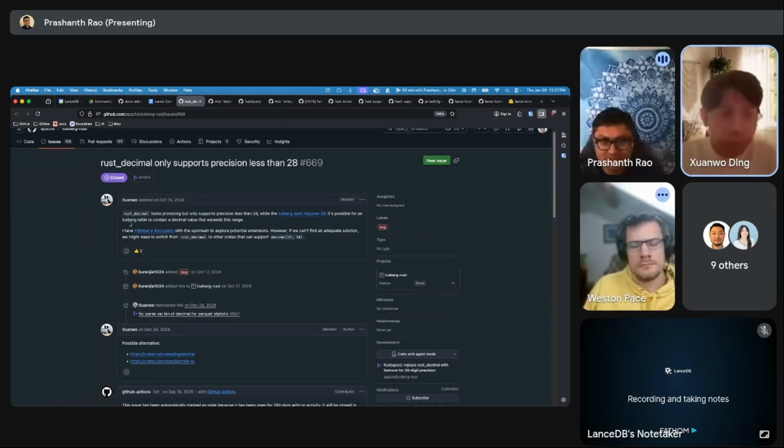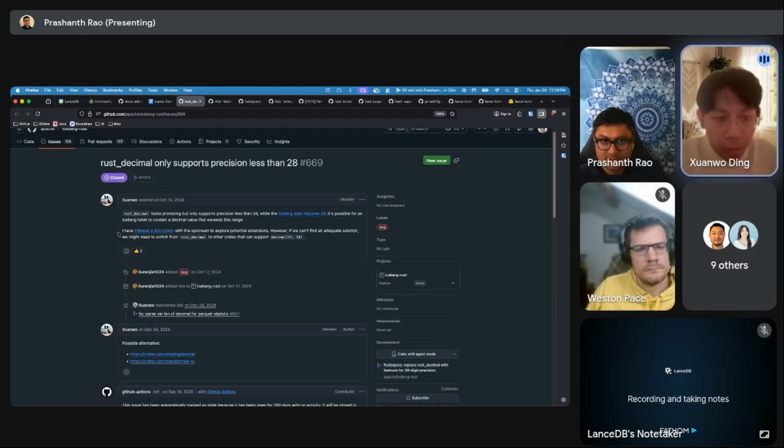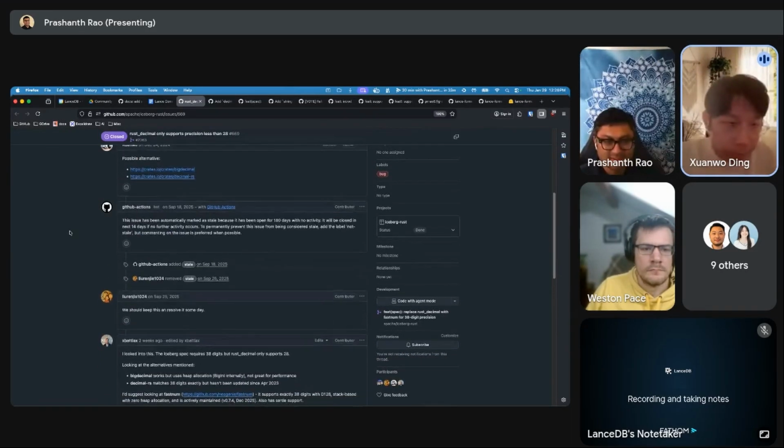So in theory, there are Iceberg users today. If they are trying to convert a table to Lance, they'll have this problem. But the community has come up with a new crate. Maybe we can use that. I just merged that here to fix the issue.